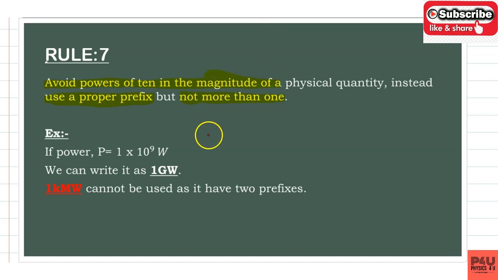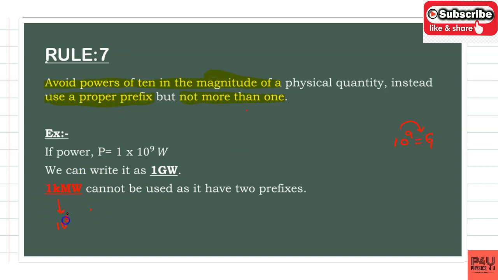Suppose for example you have 1 into 10 power 9 watts of power. So how can you represent this power? We can write 1 gigawatt, because for 10 power 9 the prefix is giga. We have already learned prefixes in the last classes. So 10 power 9 is represented as giga, not as kilo megawatt.